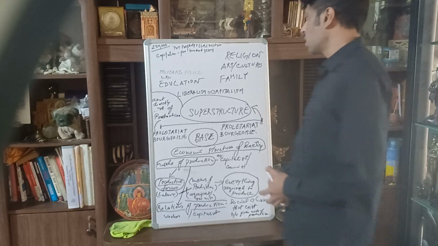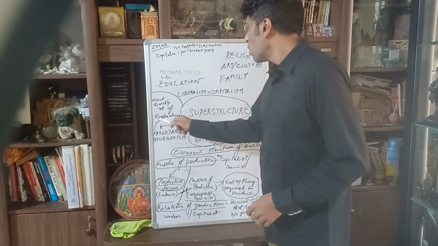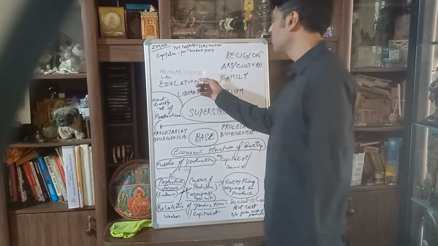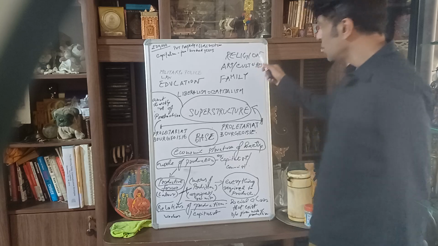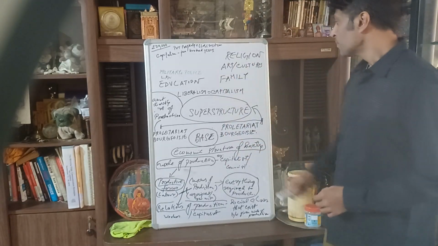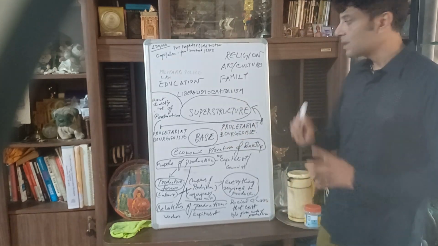Okay, now let's go to the superstructure. The superstructure consists of everything which is not directly part of production: military, police, law, education, religion, art, culture, family. Okay, those are the basic units.